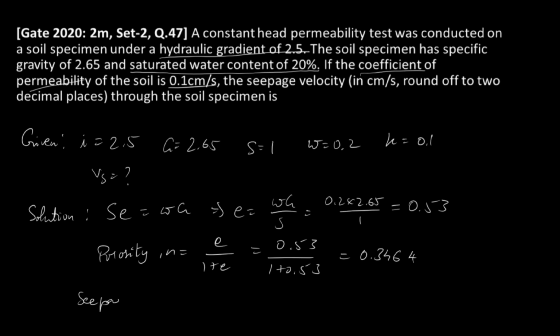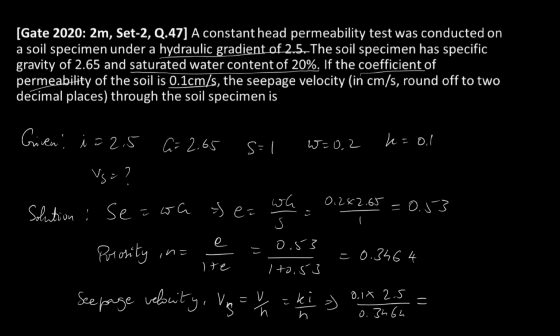Seepage velocity. The formula of seepage velocity Vs is equal to V by N. So V is equal to Ki by N. K they have given us 0.1 into I, 2.5, divided by N, 0.3464, which will be equal to 0.25 divided by 0.3464, which will be equal to 0.72 centimeter per second. It's the right answer.